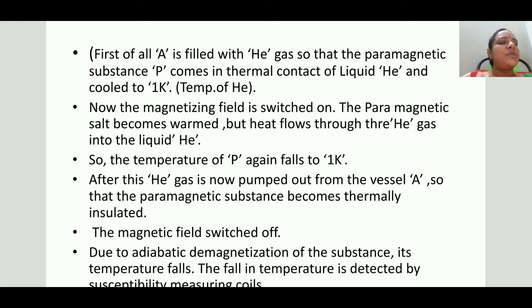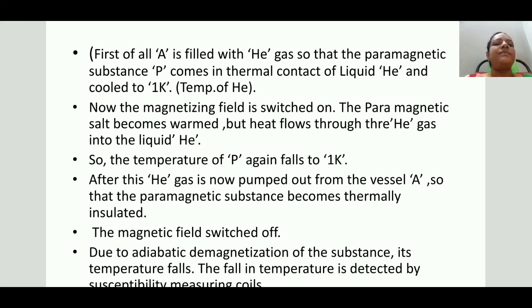This heat flows through the helium gas into the liquid helium. So the aim of this is to maintain the constant temperature of the salt at 1 Kelvin. After this, the helium gas is pumped out, so that the system becomes adiabatic.